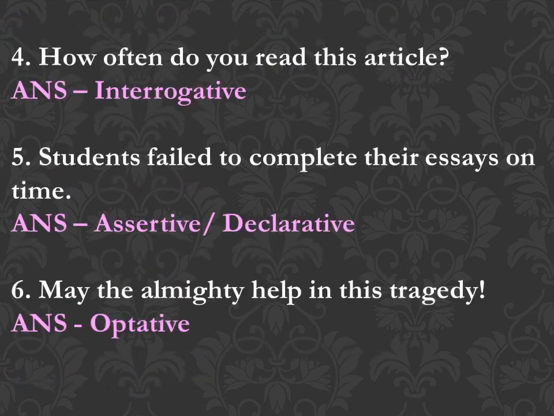Next sentence, how often do you read this article? This is a kind of interrogative sentence as the question mark is there. Next, students failed to complete their essays on time. This is another type of assertive or declarative sentence. Then last is, may the Almighty help in this tragedy. Now, after this sentence also there is an exclamation mark, but is this a type of exclamatory sentence? No. This is a type of optative sentence as this is a kind of wish or desire.